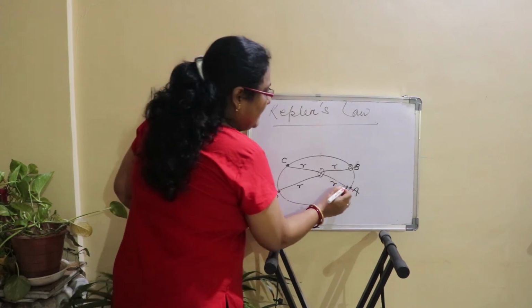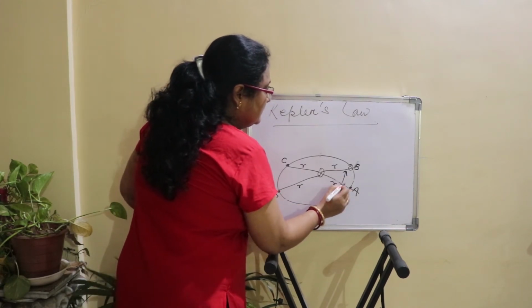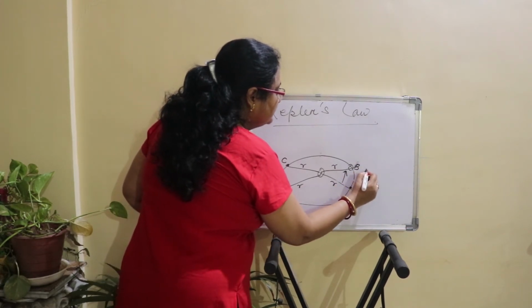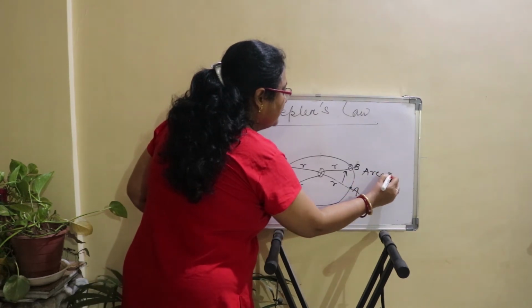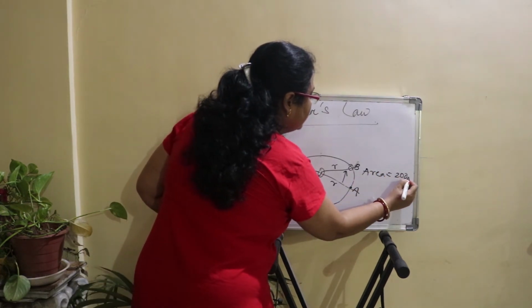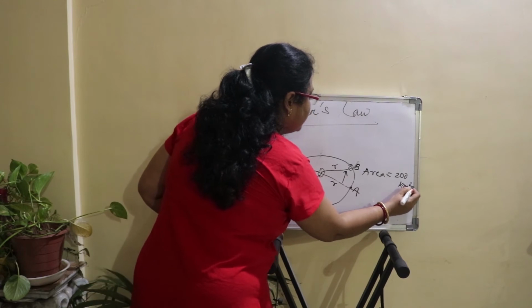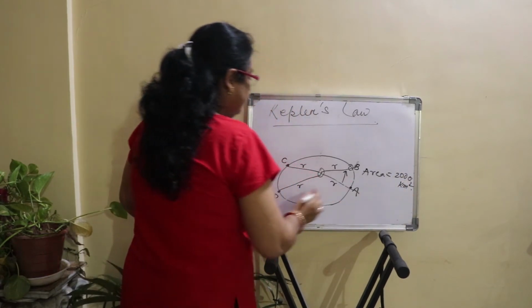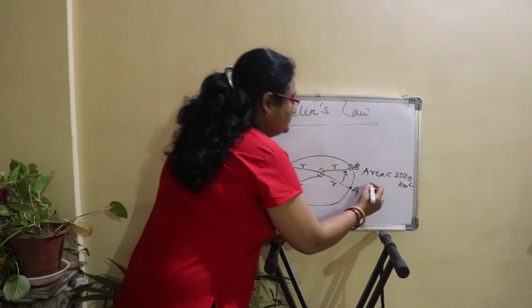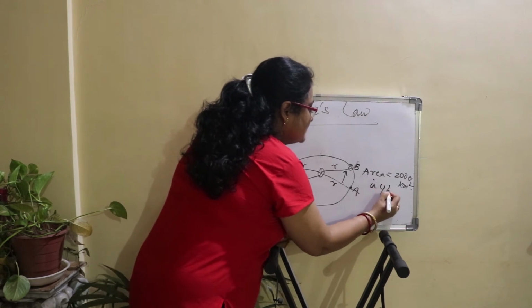Suppose this planet moved through an area of, suppose, 2000 kilometers square in 4 hours.